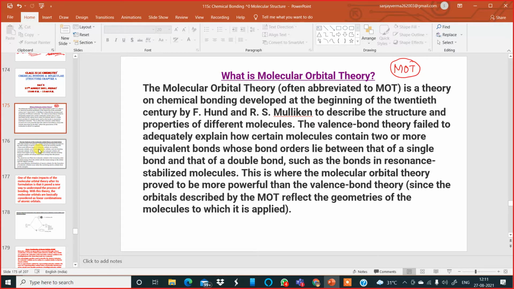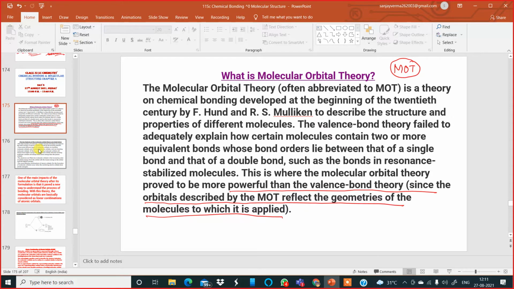The molecular orbital theory has proved to be more powerful than the valence bond theory, since orbitals described by the MOT reflect the geometries of the molecules to which it is applied. So this theory becomes very important.